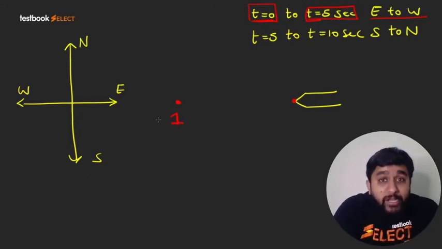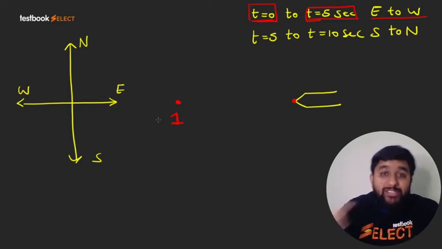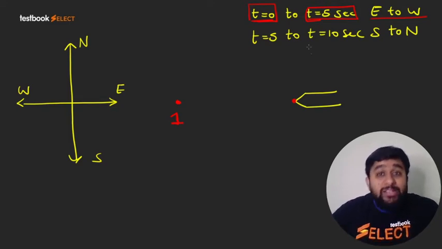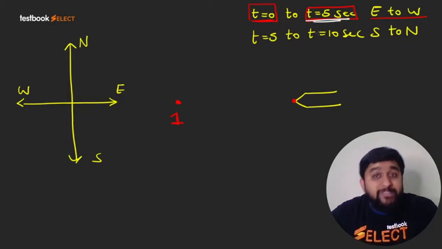Now the second particle came out at t equal to 1 second, but from t equal to 1 second to t equal to 5 second, it will have only 4 seconds to travel.